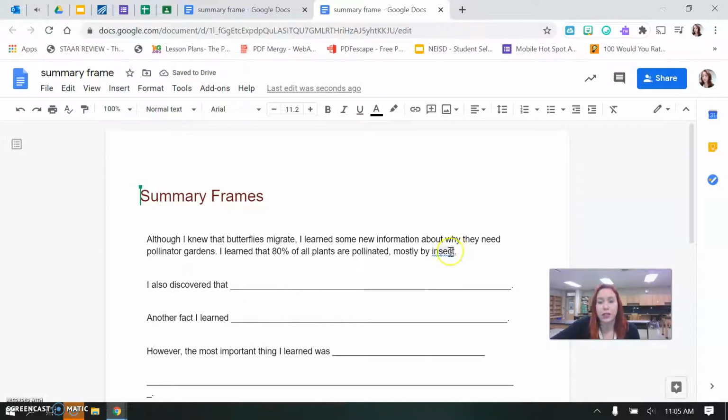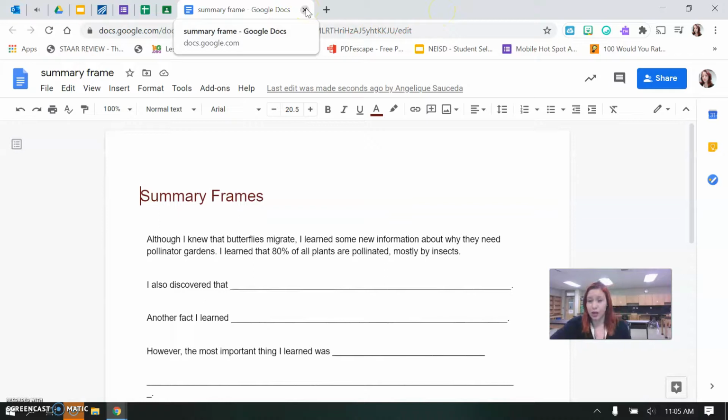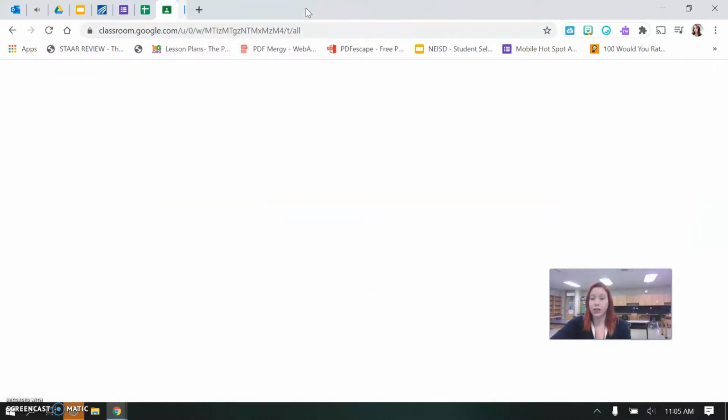And so you read and then you fill out your sentence summary frames and then you combine it. And if it's underlined like that, that means you made an error, so you can fix it. And then you'll delete the spaces, delete the lines, and then you'll just be ending up with a full summary. Once you're done with that, you can go ahead and turn it in. And if you have any questions or concerns, then you can comment on the assignment and I'll try to help you out.